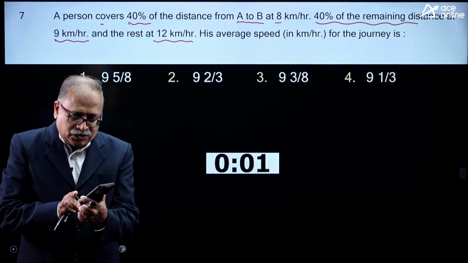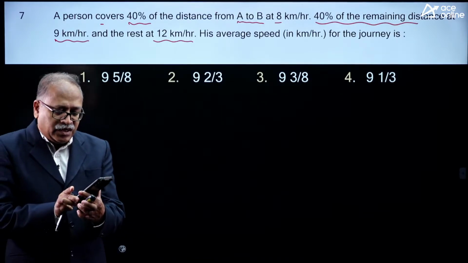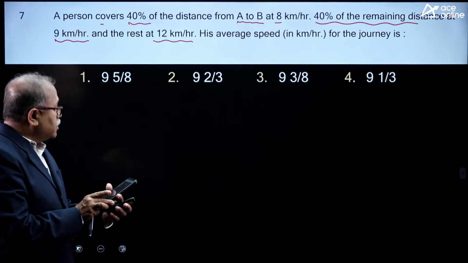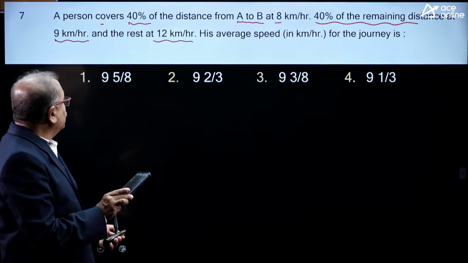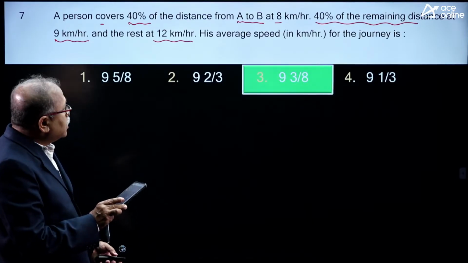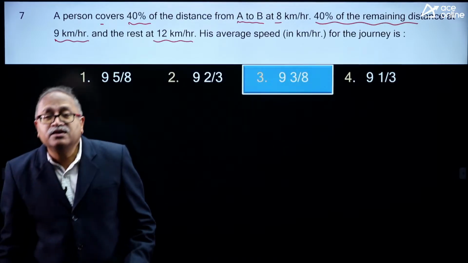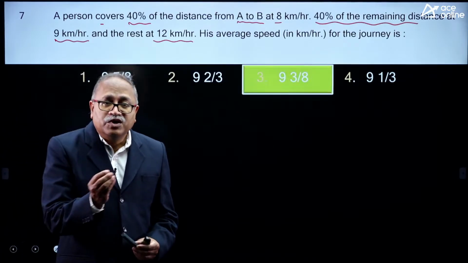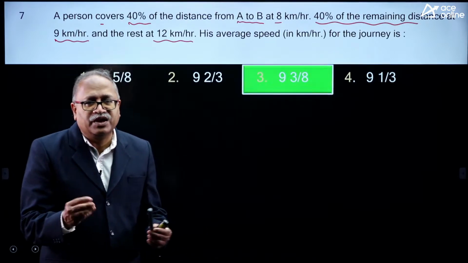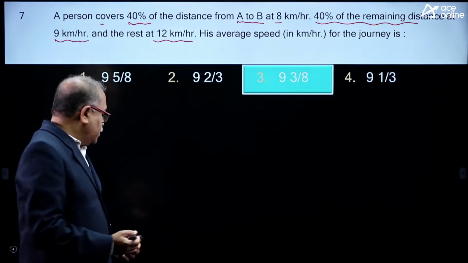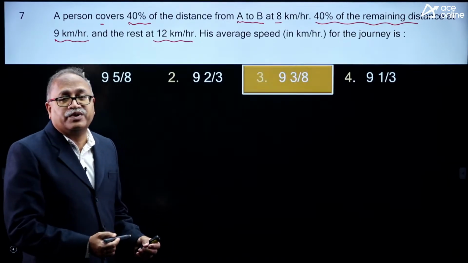Option A, Mr. Venkat has said option A, still 4 seconds are left, and that is 9 5 by 8. Okay, the time is over. Mr. Venkat, let me check your answer. That is 9 3 by 8, it says. Okay, see what is the advantage while you are coming to it? Maybe there is a small calculation mistake, or probably the figure which you have placed may be a wrong figure. So this is practice. As a result, you will get polished over a period of time.